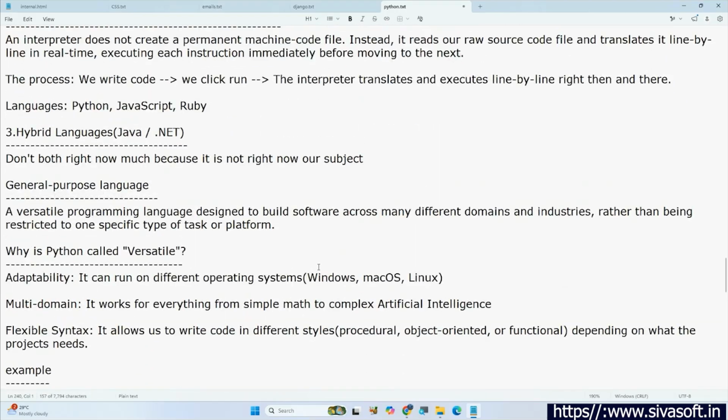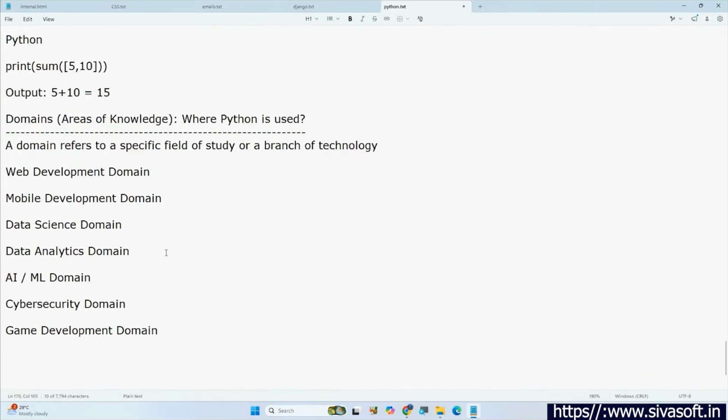And next, here I added one more word also. What is that word? Industries. Let's say in web development domain, that means we can develop web applications in different industries. So healthcare, banking, let's say we are having some OTT platforms. We used to call it entertainment. Even we can develop OTT platform based web applications as well as mobile applications. Something like that. So now here we are trying to understand industries.